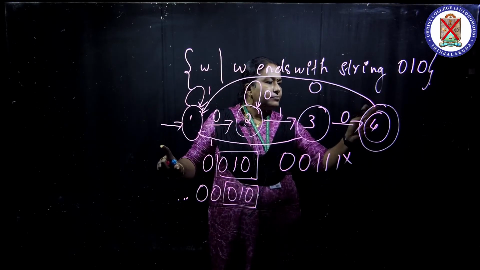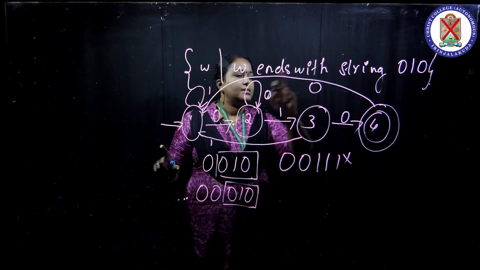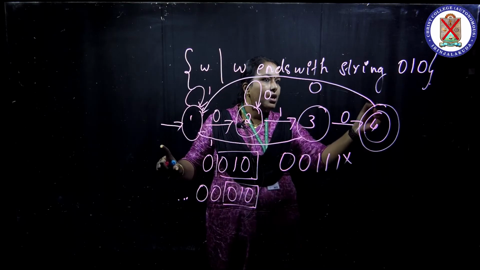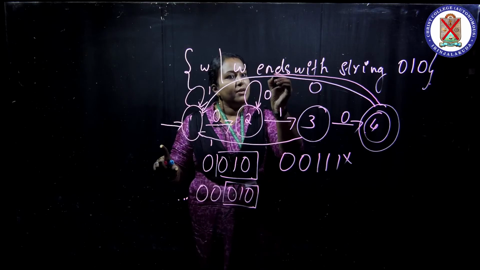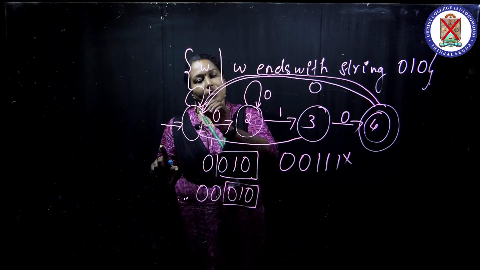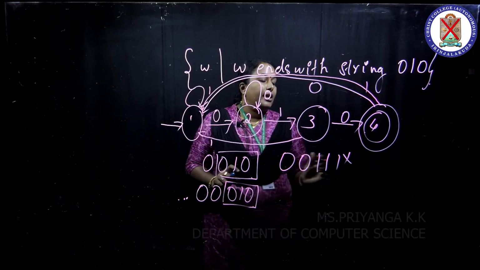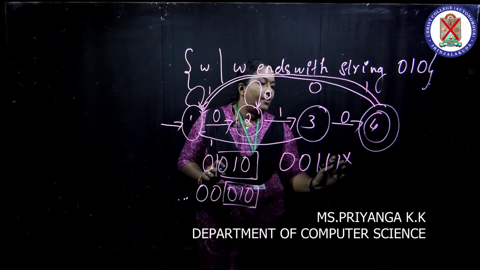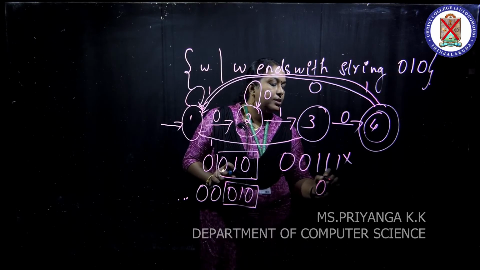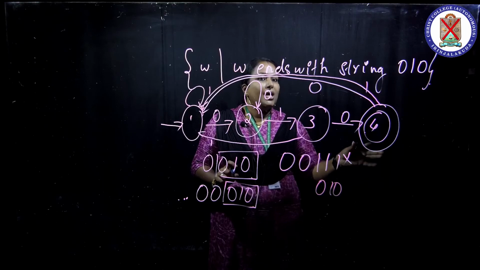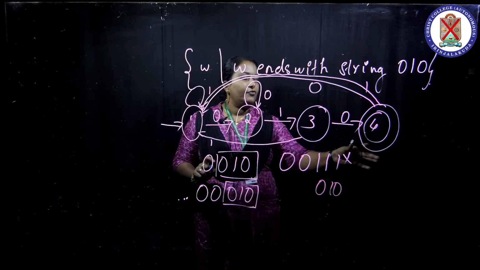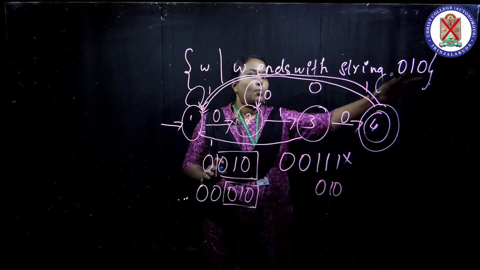In the fourth state, we have a transition for 0 but not 1. So when 1 comes, we must move to the first state, because in the end we cannot have a 1, we must have 0, 1, 0. So this is the DFA for the string 0, 1, 0.